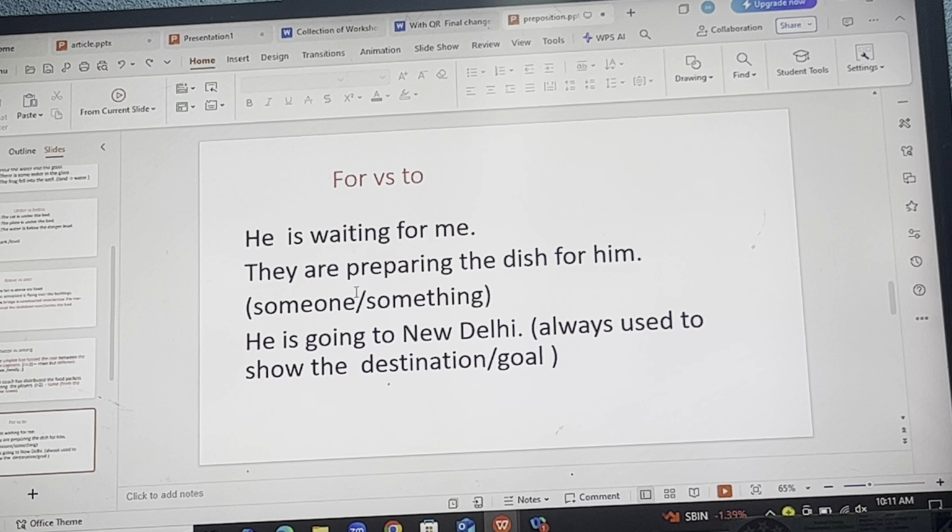Whereas to is used in order to tell about goal or destination or even aim, like he is going to New Delhi. So here I'm pointing out the destination, or like I want to become an engineer, or he wants to become a Java developer. So in order to tell about goal or destination, you have to use to. Whereas if you want to show for someone or something, then you have to use for.